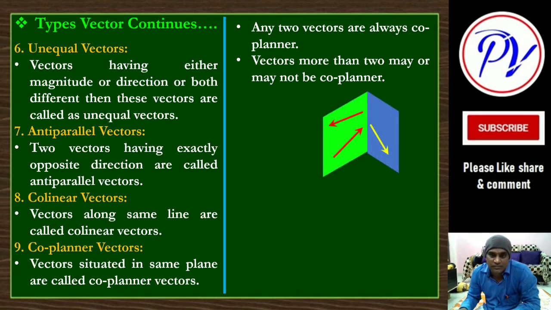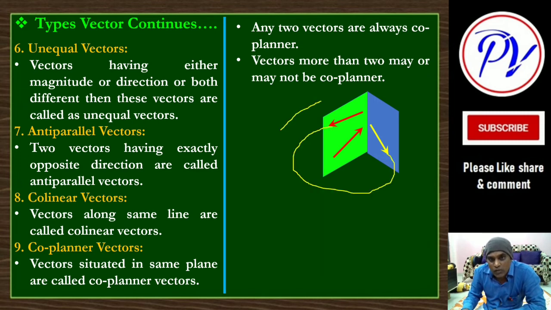Like here, these two red ones are on one plane, the green plane. So they are coplanar. But if you talk about them combined, two red and one yellow, they are not coplanar. One is on the blue plane. But if you combine this one red and one yellow, no problem.